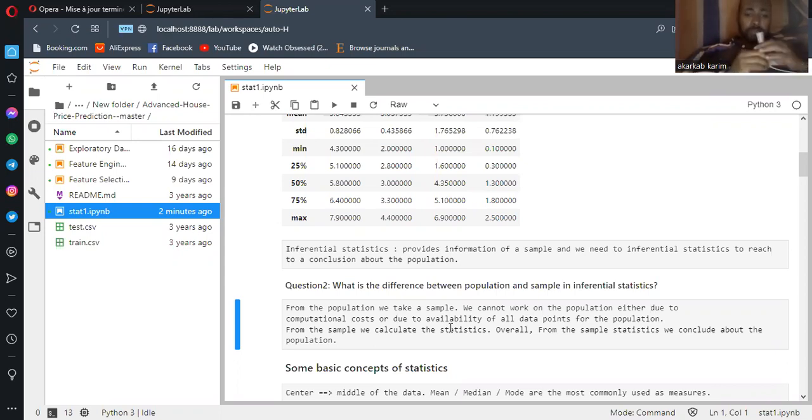So from a sample, we calculate the statistics. Just if we choose a random sample, at this time we have the ability to calculate all the measures of our sample. Overall, from sample statistics, we can draw conclusions about the population. That means, based on the sample provided, we can draw conclusions for our population.